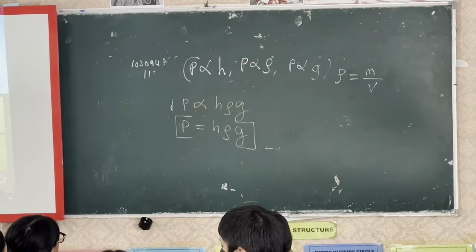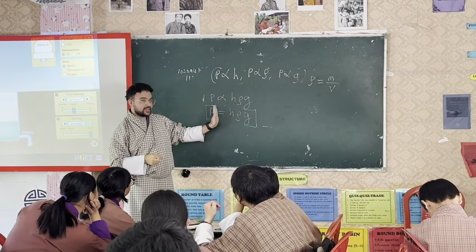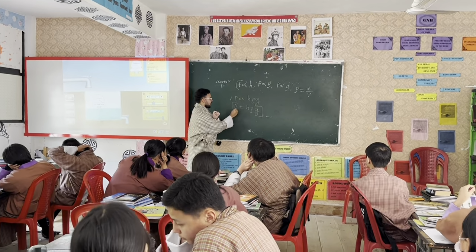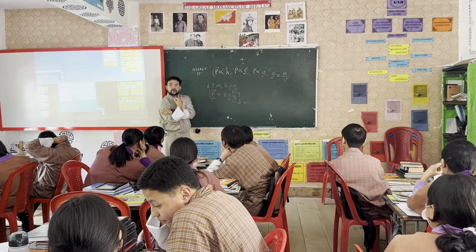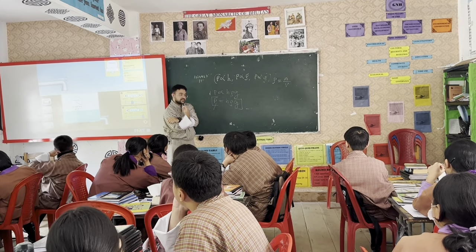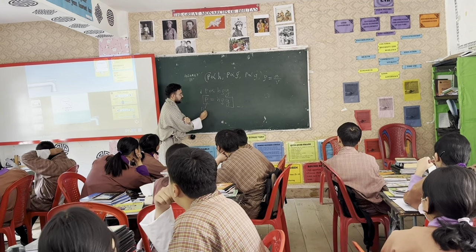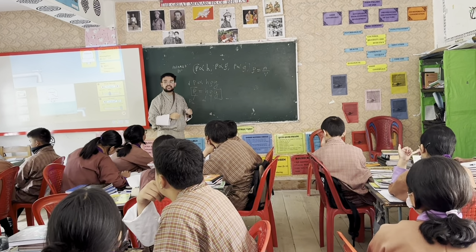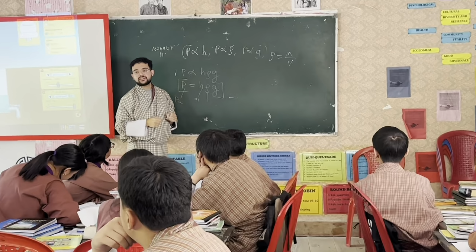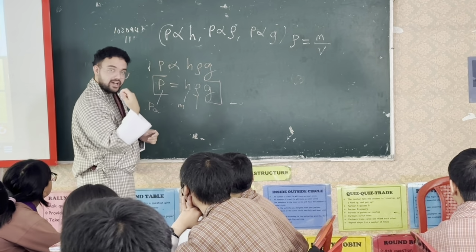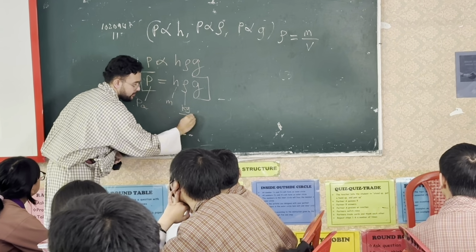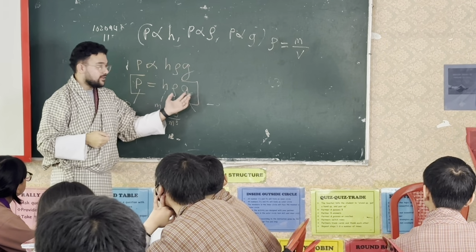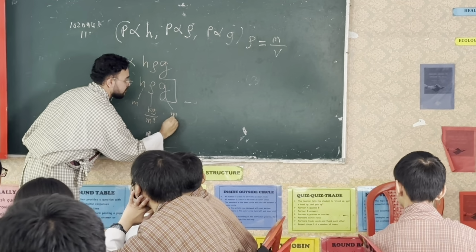So pressure is directly proportional to height, pressure is directly proportional to density, and pressure is directly proportional to gravity. And don't forget the units, okay? The unit for pressure is Pascal and the symbol is Pa. For height it will be meter. For density, kg per meter cube. Density is mass over volume, so mass divided by volume, kg per meter cube. And gravity will be meter per second square, because gravity is acceleration.